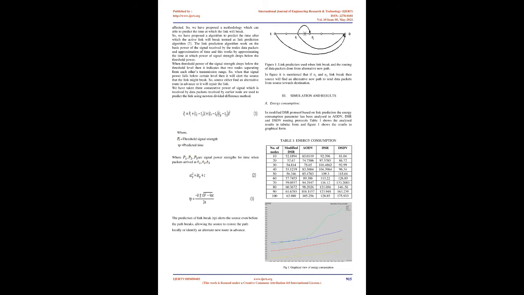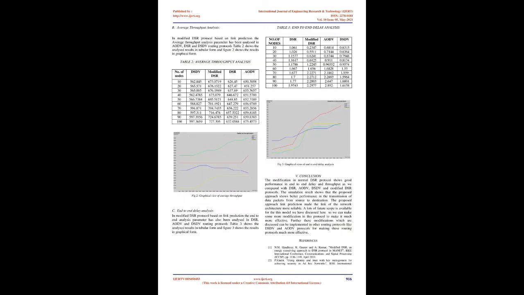The routing protocol is the most important topic, and DSR, dynamic source routing, DSDV, destination sequence distance vector, and AODV, ad-hoc on-demand distance vector, are the protocols frequently used in MANET. We have analyzed these protocols, and the DSR protocol has more restrictions compared with DSDV and AODV.